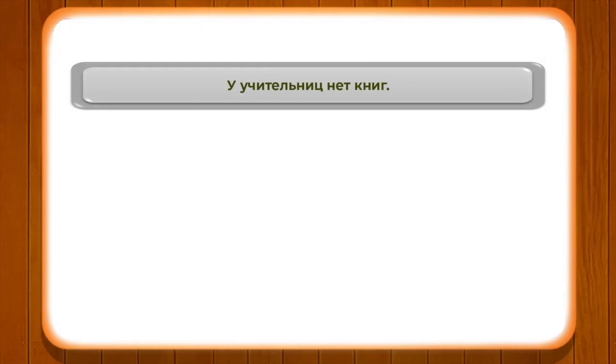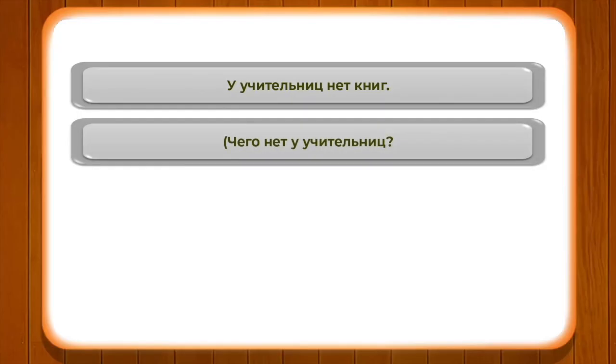Alright, now let's go ahead and pay attention to a few more examples. У учительниц нет книг. Whenever we are using нет, it indicates negation, and we are talking about the plural of the feminine gender. Книга changes into книги, and in this case, книга changes into книг. Чего нет у учительниц?